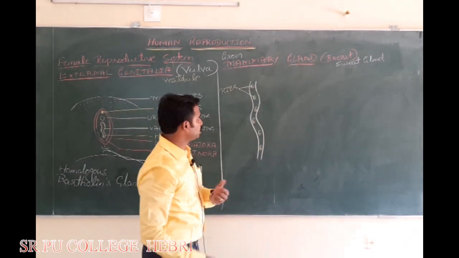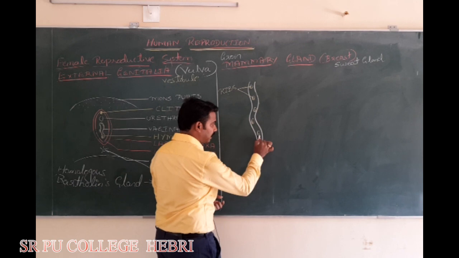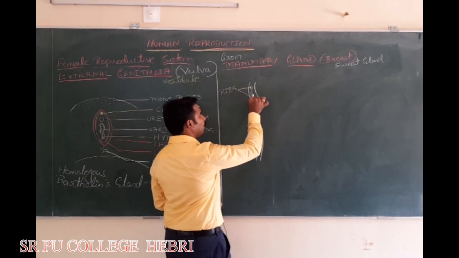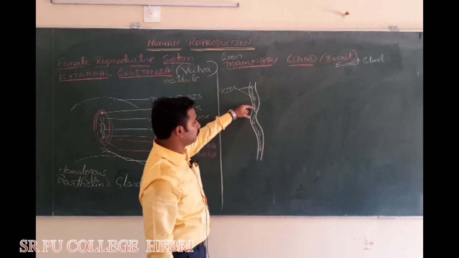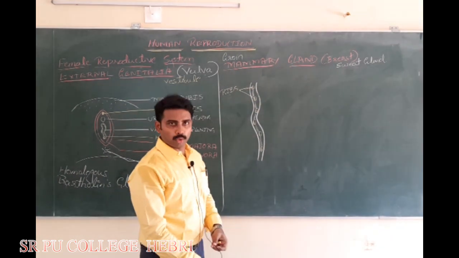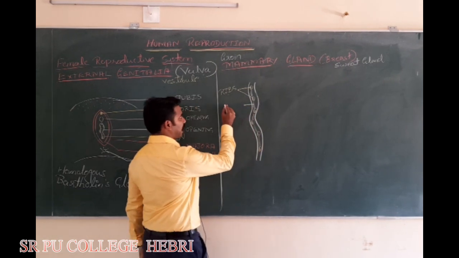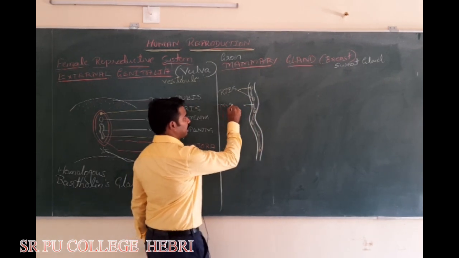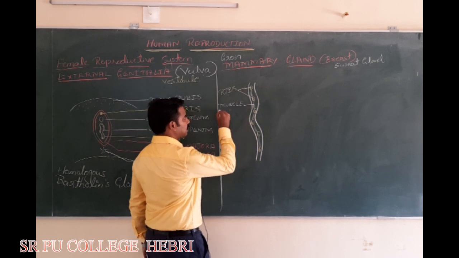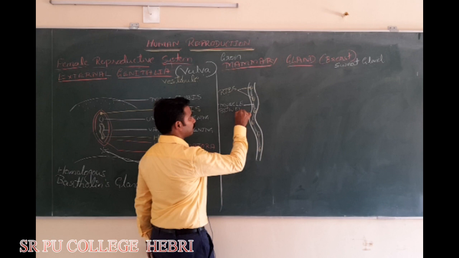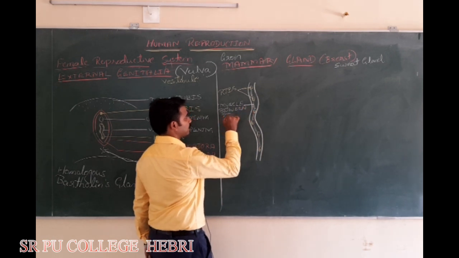On the thoracic region, and in between these ribs you will find a few muscles. Any idea what is that muscle between these ribs called? Try to recall it. You can just label it, thanks to NCERT, they just call it as what? Muscle between ribs.